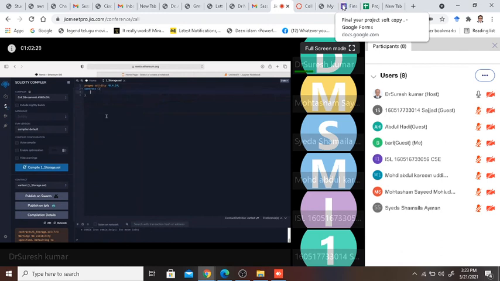I say this is my structure, object struct. Then I say uint256 a, uint256 b, uint256 c. So we have created these three unsigned integers a, b, and c.